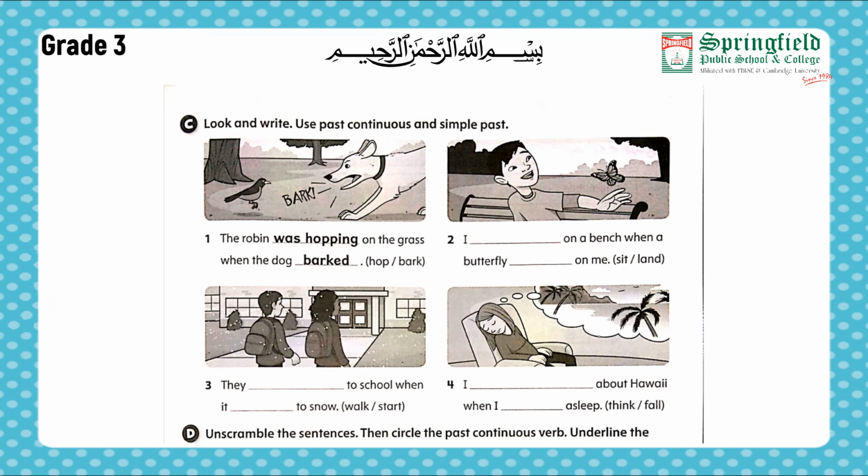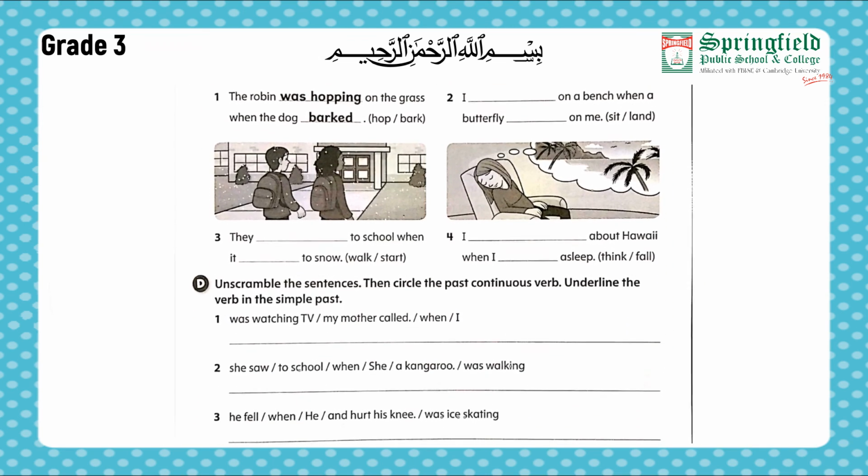Simple past. Number 3. They blank to school when it blank to snow. They were walking to school when it started to snow. Number 4. I blank about Hawaii when I blank asleep. Think fall. I was thinking about Hawaii when I fell asleep. Moving forward towards our part D.